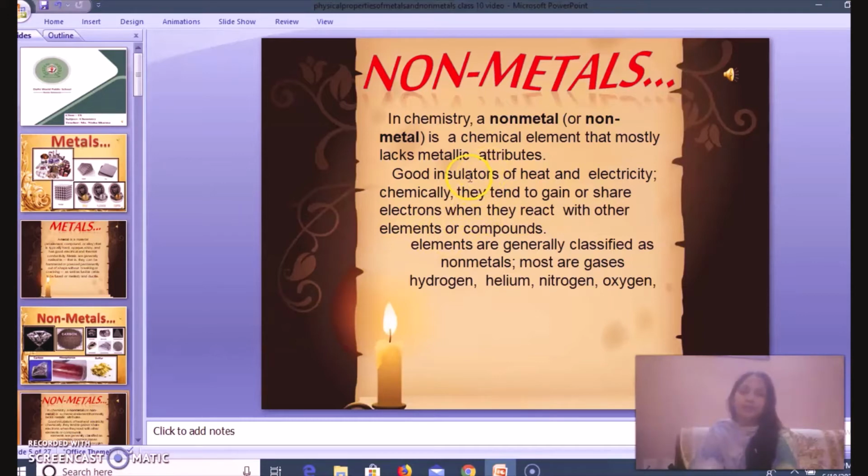Non-metals basically do not have any luster, they are not very hard, and they are usually insulators of heat and electricity, right? Some examples of non-metals are hydrogen, helium, nitrogen and oxygen. Generally you will find some gases here, as non-metals mostly comprise gases too. They are not always solid.